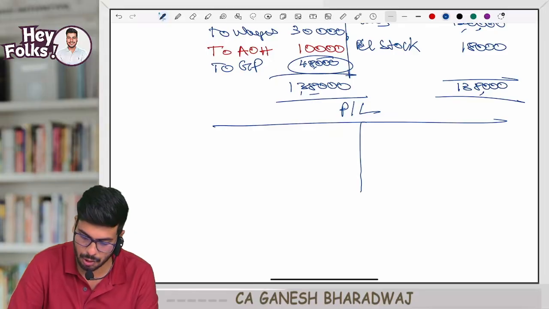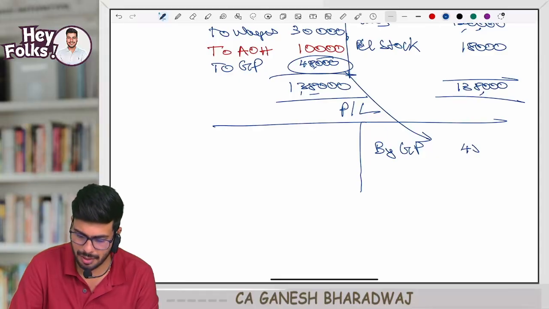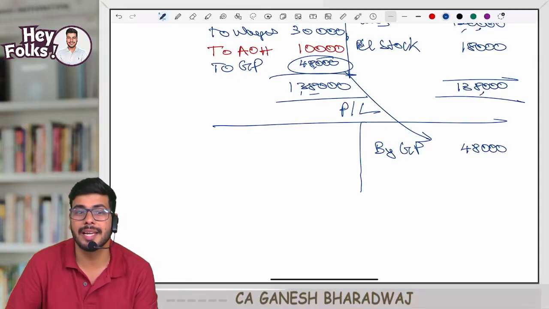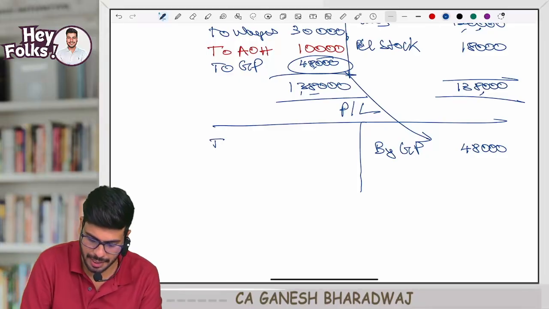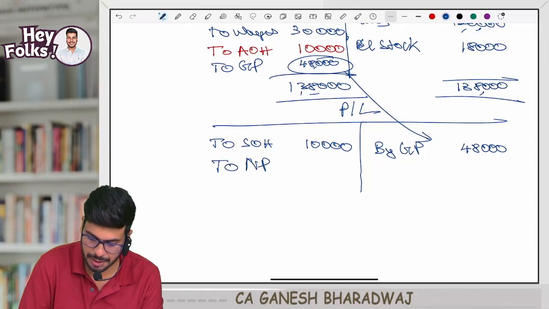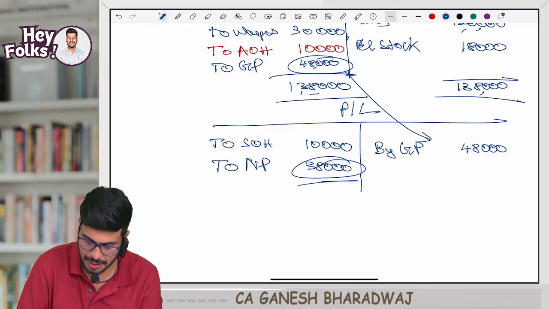In my P&L account, what comes? Gross profit. So by GP, how much, guys? Now 48,000. Right? Here in my P&L, how many items will come? Only one item. What is that item? Selling overheads. How much is that? 10,000 rupees. So now to net profit. How much is it? 38,000 rupees. A balancing figure.